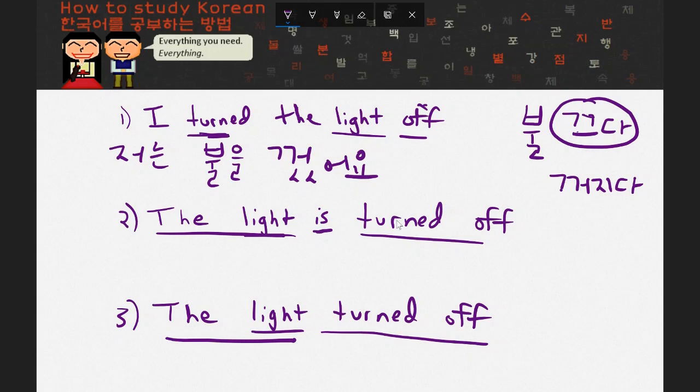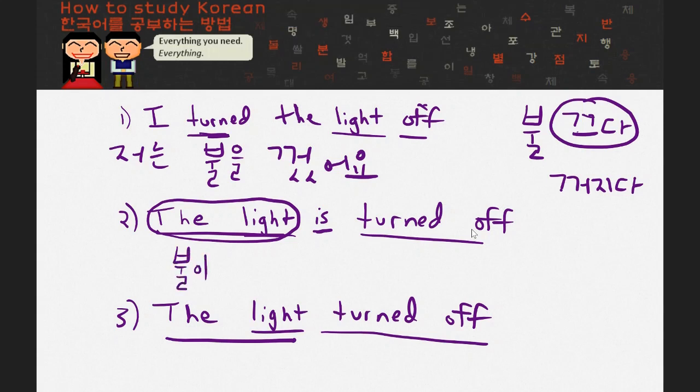In this situation, you walk into a room and the light is already off. I don't know how it was turned off. I don't know when it was turned off, but I walk into the room and it's off. If I want to say that, well, in this case, the subject of the sentence is the light. I am not in this sentence. It's just the light, and I'm indicating that the light is turned off. So I'll start the sentence by using the light at the beginning. I'll put that there.